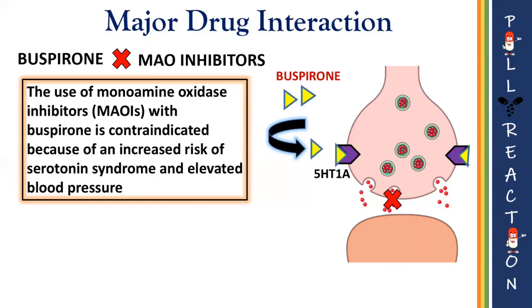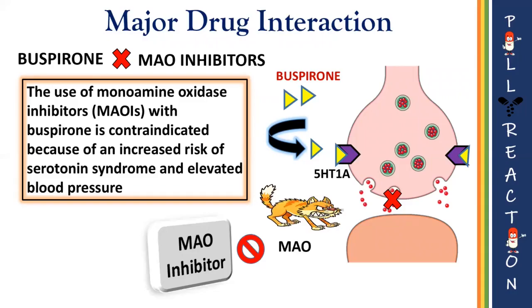Let's understand how this happens. Monoamine oxidase is an enzyme, this guy here, involved in the metabolism of monoamines. So, what are these monoamines? Monoamines are noradrenaline, serotonin, dopamine. So, they actually decrease the concentration of free serotonin. When we give MAO inhibitors, which inhibit MAO, automatically the concentration of serotonin will increase, right? Because there is no one to metabolize it, thereby causing serotonin syndrome by using two serotonergic drugs.